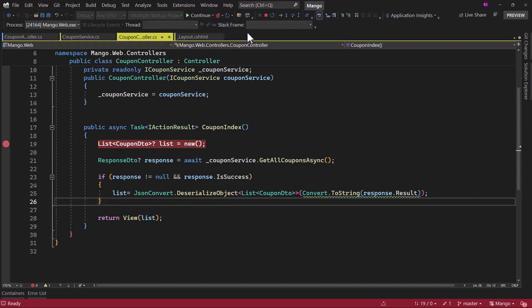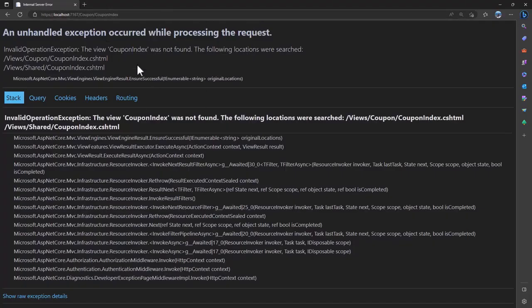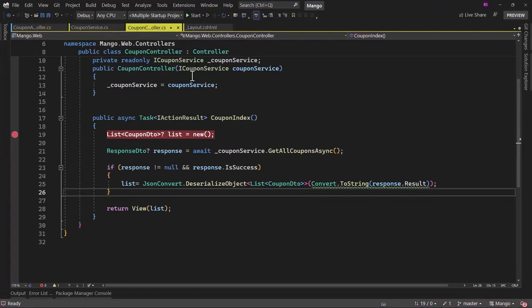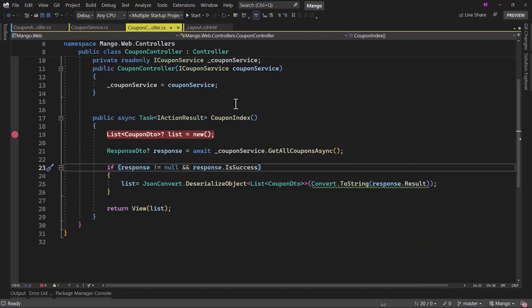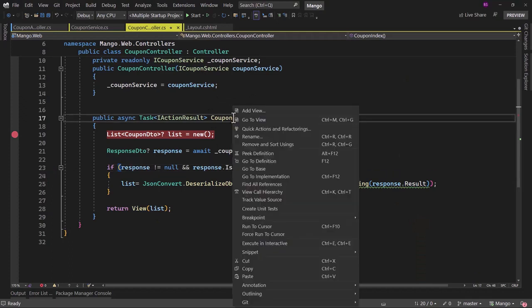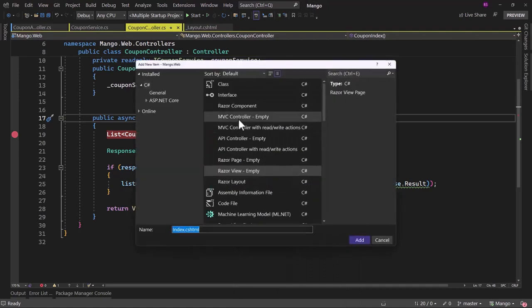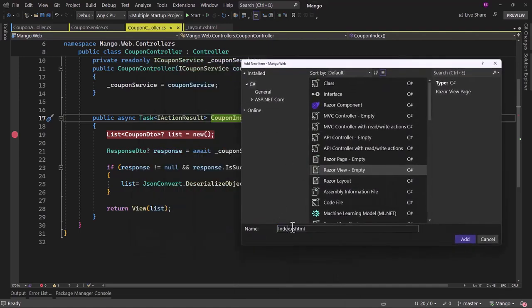Now before we do anything else, we will have to create the coupon index view to display all the coupons. We need to create the view for coupon index. Right click on that action method. We have add view. It will be an empty view. Make sure to give it the same name, that is coupon index.